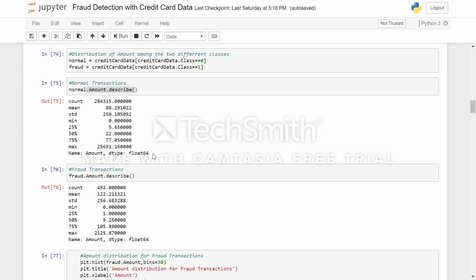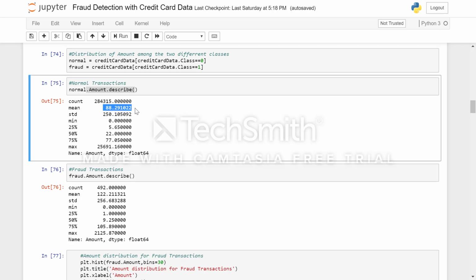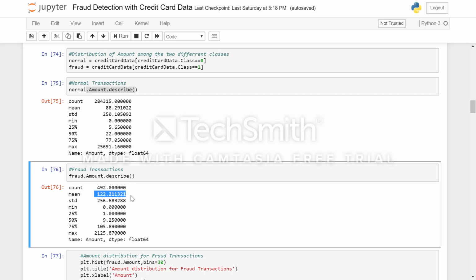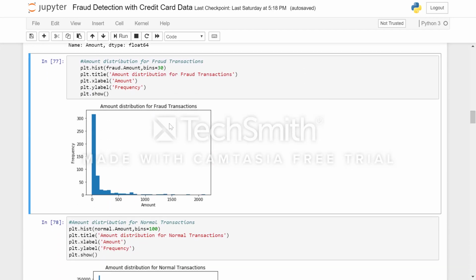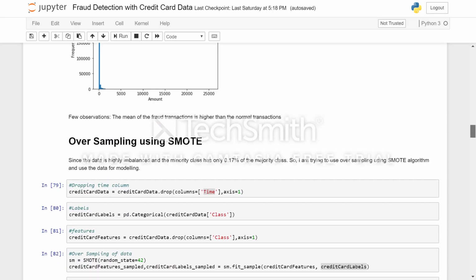So the transactions are distributed throughout the timeline, so there's no evidence of a relationship here. And I've also tried to see the distribution of amount among the two different classes. One interesting thing I've found here is that the mean amount for normal transactions is 88, whereas the mean amount for fraud transactions is 122. That is, though there are so many normal transactions compared to fraud, the mean is actually higher, which I found really interesting. I've used a pyplot function to plot the distributions of the amount among different classes.